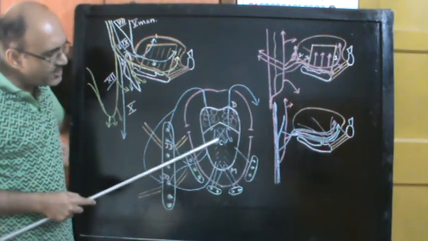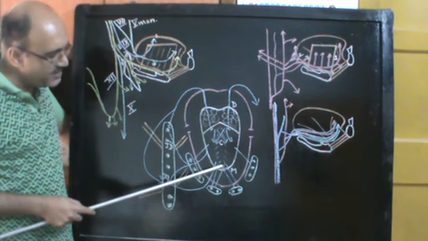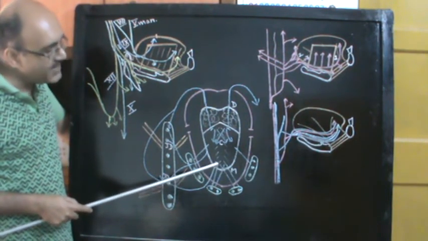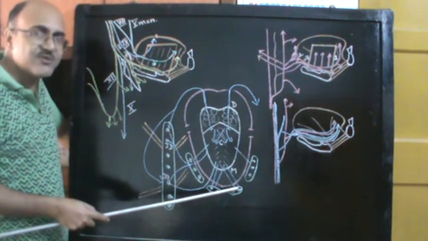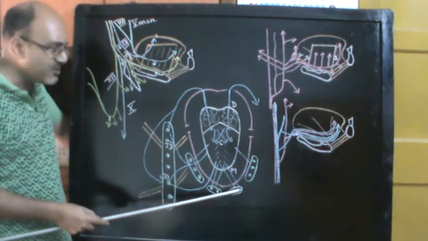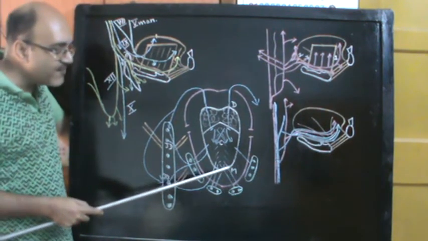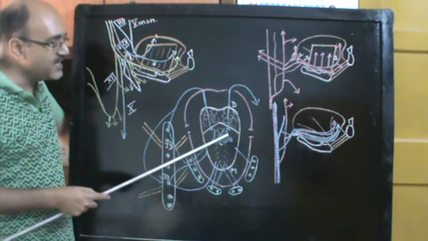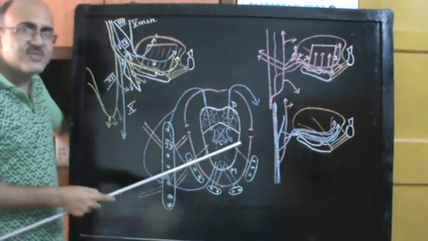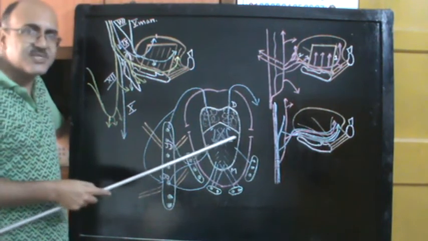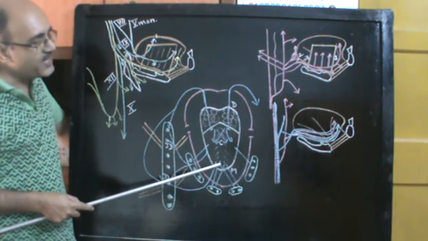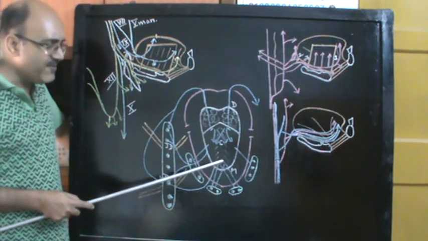What you must keep in mind is that the apical sets of lymphatics crisscross, so that lymphatic drainage from one side may go over to the opposite side, and malignancy on one side may also have its secondaries on the opposite side. This is much more for the apical set of lymphatics than for the other sets. Even in the central set of lymphatics you have some crisscross channels, but the crisscross channels are more for the apical set of lymphatics.